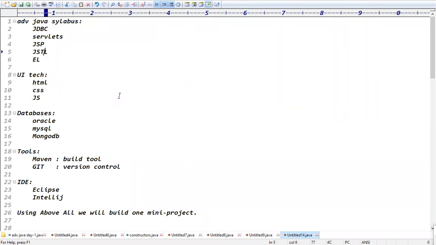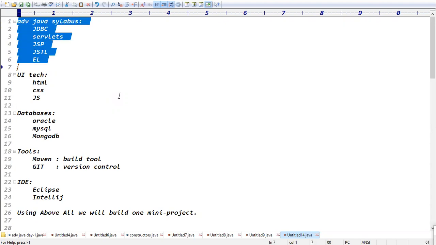Okay, this is the advanced syllabus. UI technologies we will cover, databases we will cover, tools we will cover, IDEs we will cover. Any questions? If there are any questions, please ask.